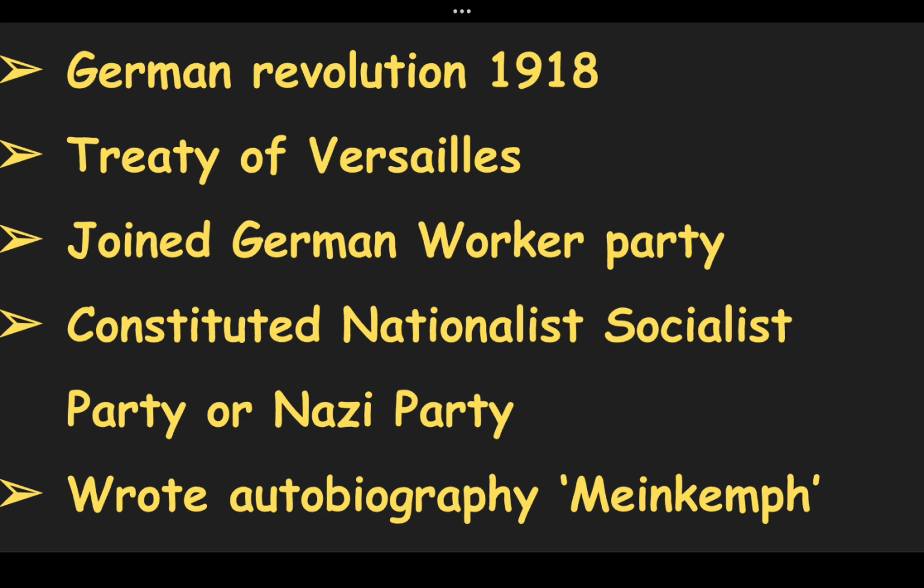Hitler constituted a new party called the National Socialist Party, or in short the Nazi Party. Hitler, along with a German military commander, tried to topple the democratically elected government, but the conspiracy was exposed and Hitler was imprisoned. In jail itself, he wrote his autobiography named Mein Kampf, in which he expressed the vision of the Nazi Party.